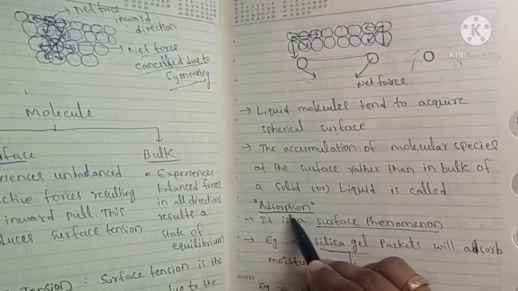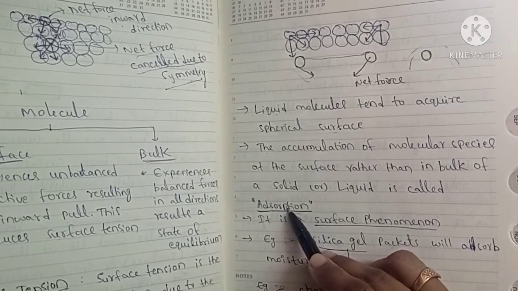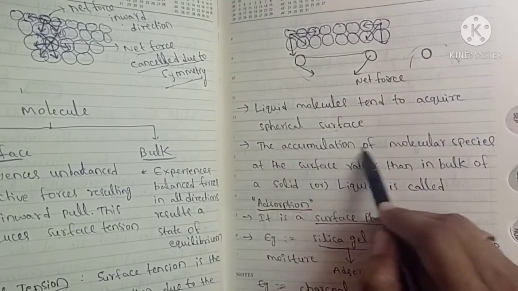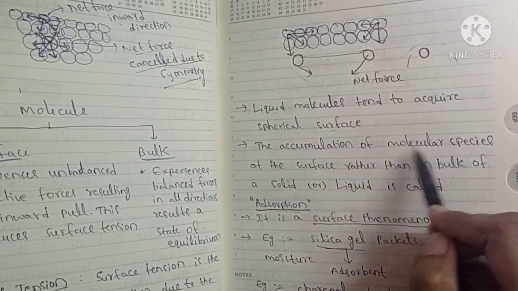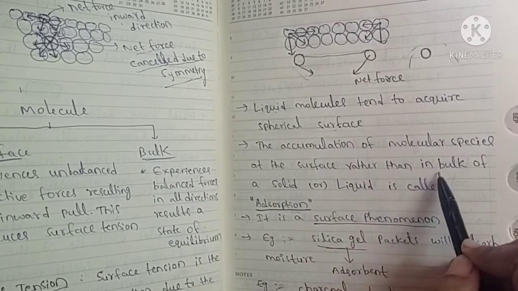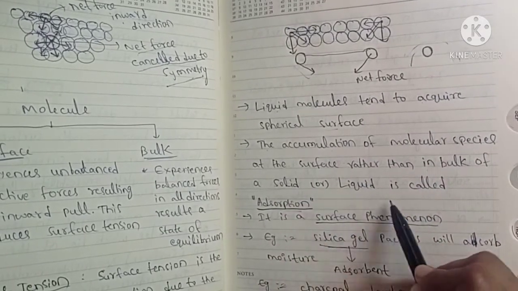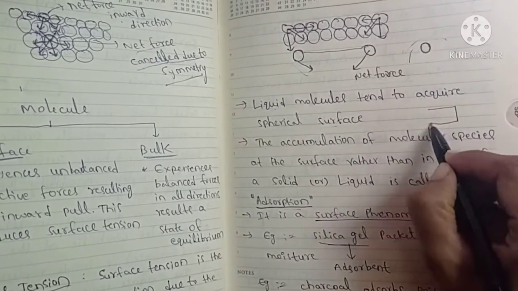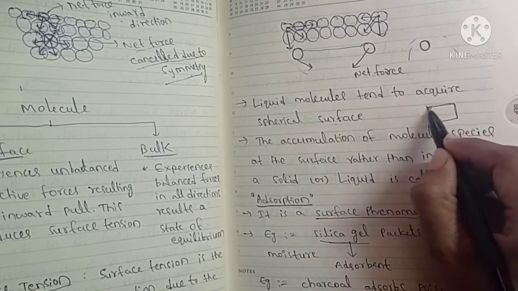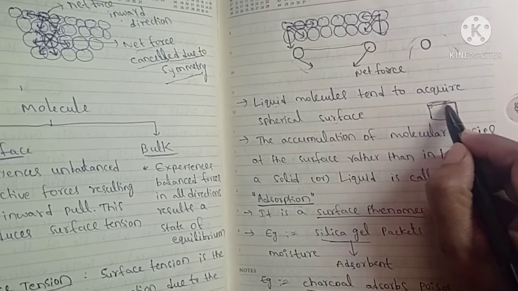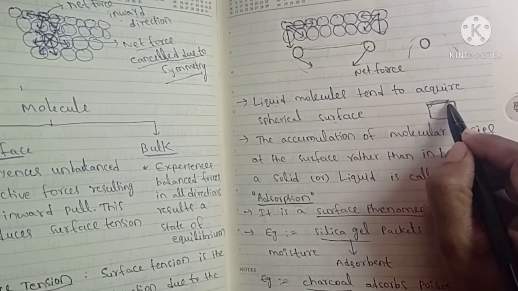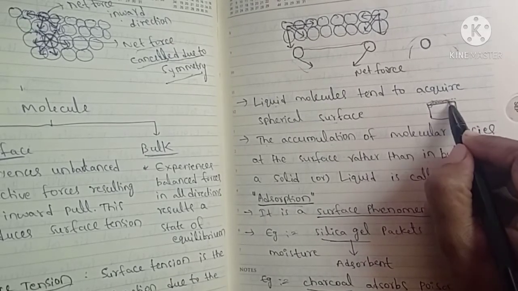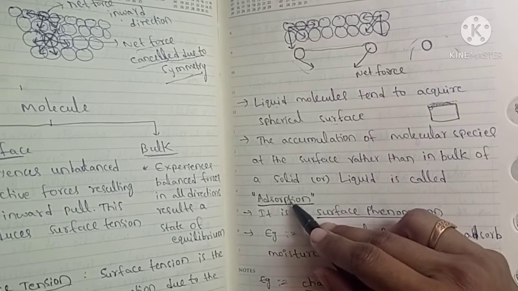Next phenomenon is called adsorption. What do we mean by the process of adsorption? The accumulation of molecular species at the surface rather than in bulk of a solid or liquid is called adsorption. For example, if you take any solid surface and pour some water, the water is at the top of the solid. That accumulation of water molecules on the top of the solid is called adsorption.